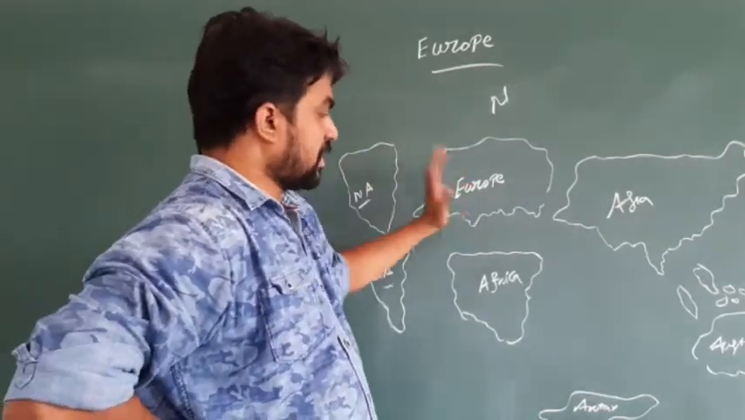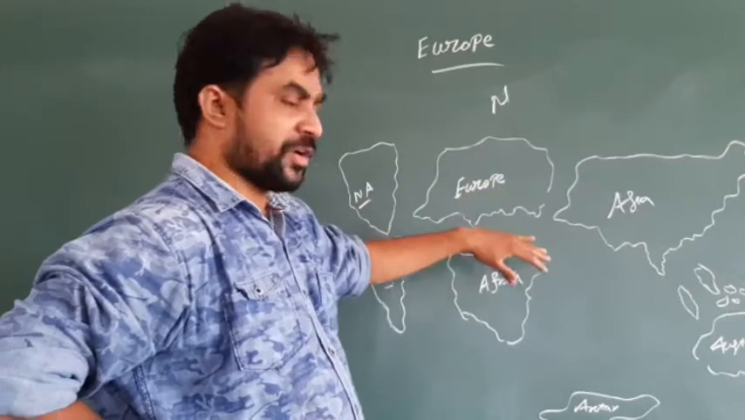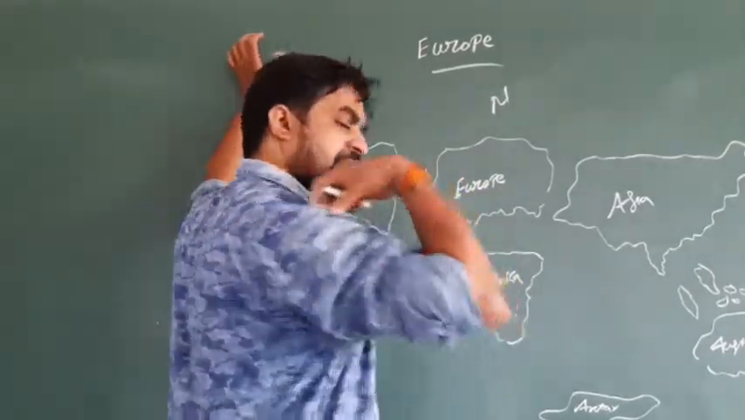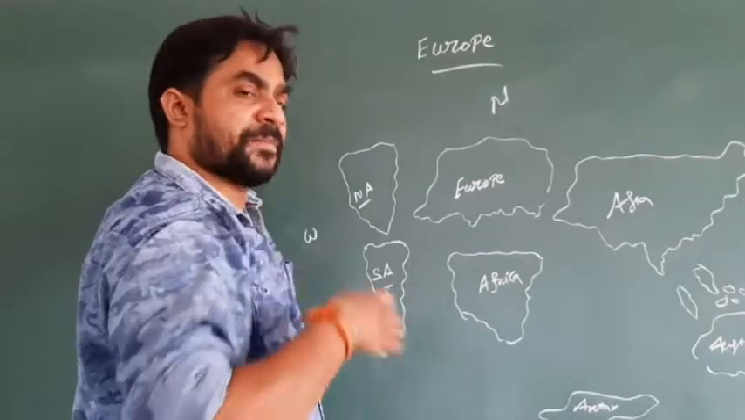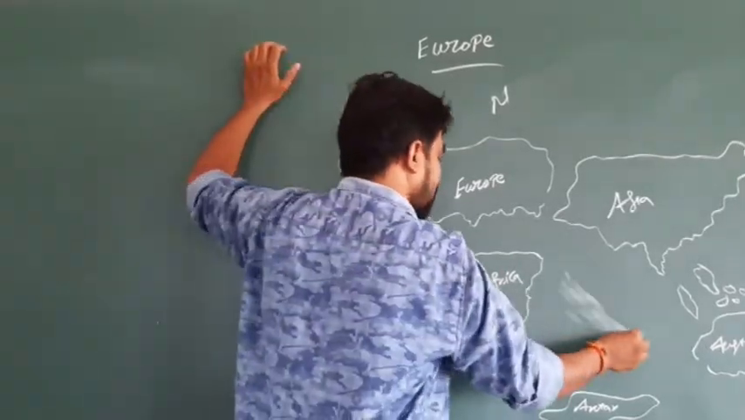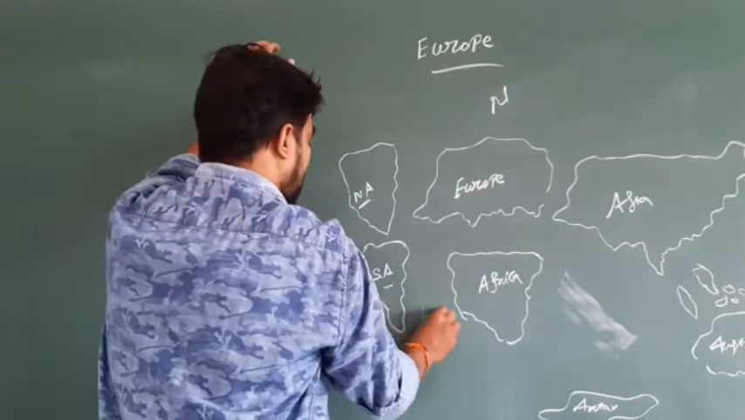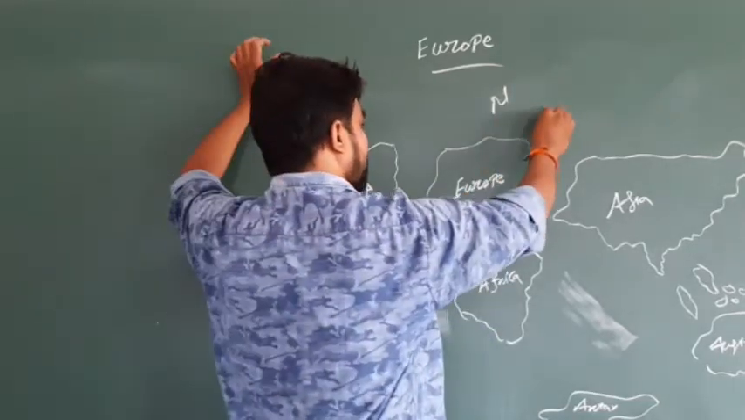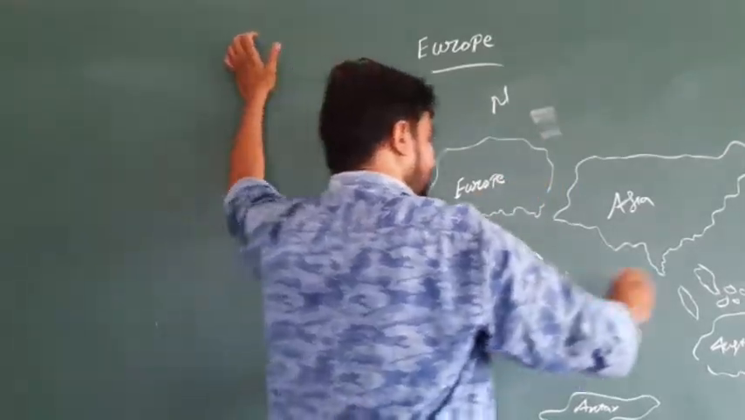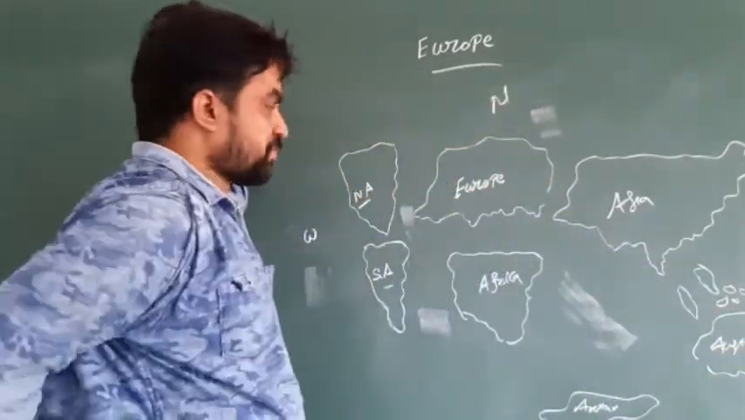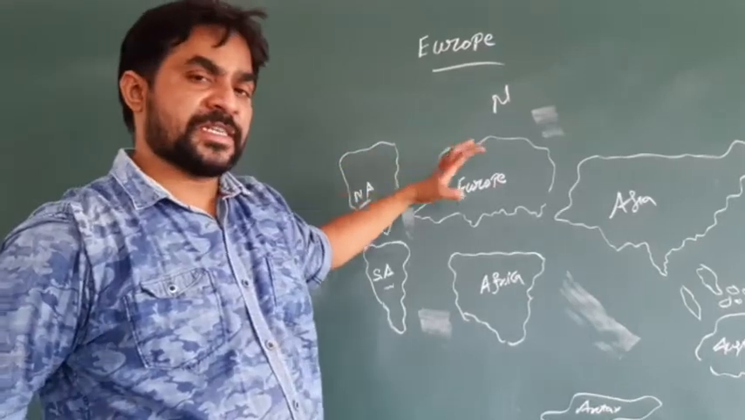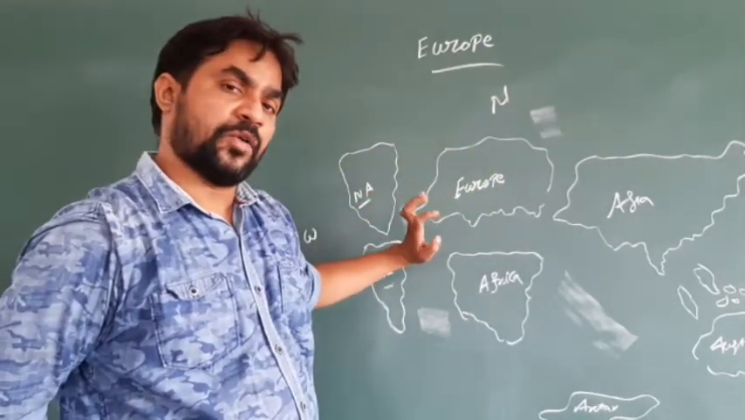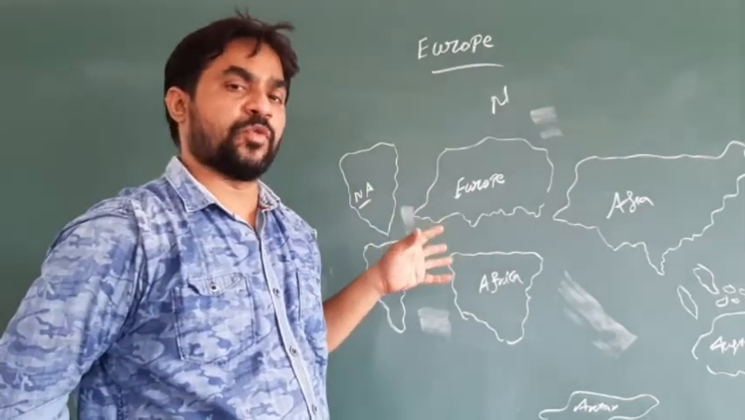There are a lot of differences between one continent and another. We learned that every continent is separated by the oceans. Here we have the Indian Ocean, here the Pacific Ocean, here the Atlantic Ocean, and here the Arctic. Every continent is separated from another continent only by water, and water means the ocean portion.